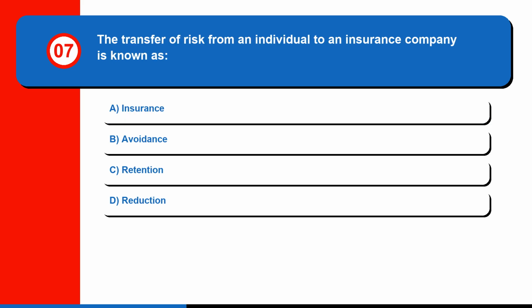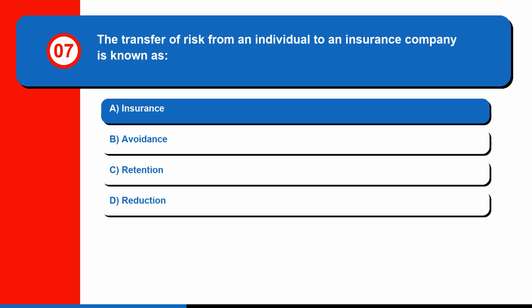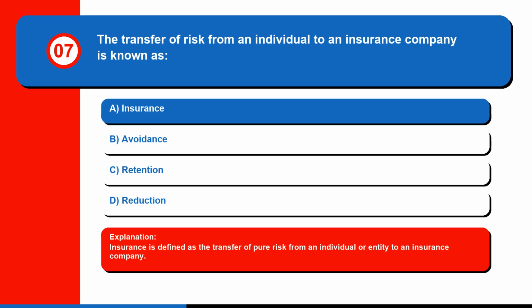Question 7. The transfer of risk from an individual to an insurance company is known as A. Insurance, B. Avoidance, C. Retention, or D. Reduction. The correct answer is A. Insurance. Insurance is defined as the transfer of pure risk from an individual or entity to an insurance company.